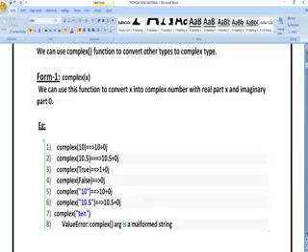Next, complex of true, I am going to get 1 plus 0j. And complex of false, I am going to get 0j. Next, complex of 10, we are going to get 10 plus 0j. Next, complex of 10.5, 10.5 plus 0j. Next, complex of "10" here they have given, so it is not either an integer value or float value, then you are going to get an error.